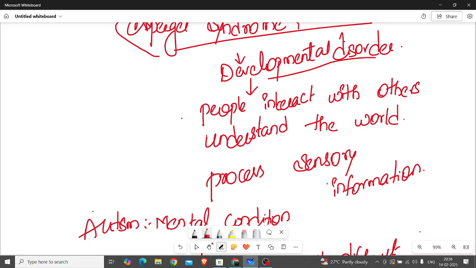But in this syndrome there is a disorder: they can't interact with others easily, they can't understand the world properly, and they cannot process this sensory information.